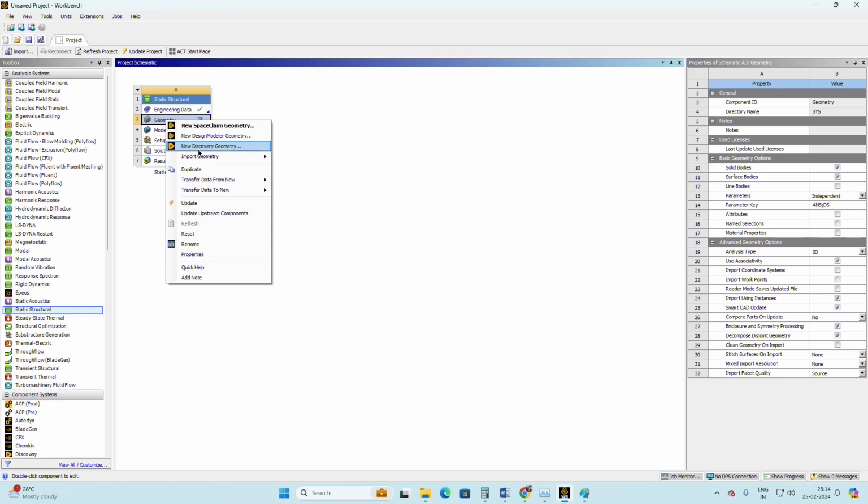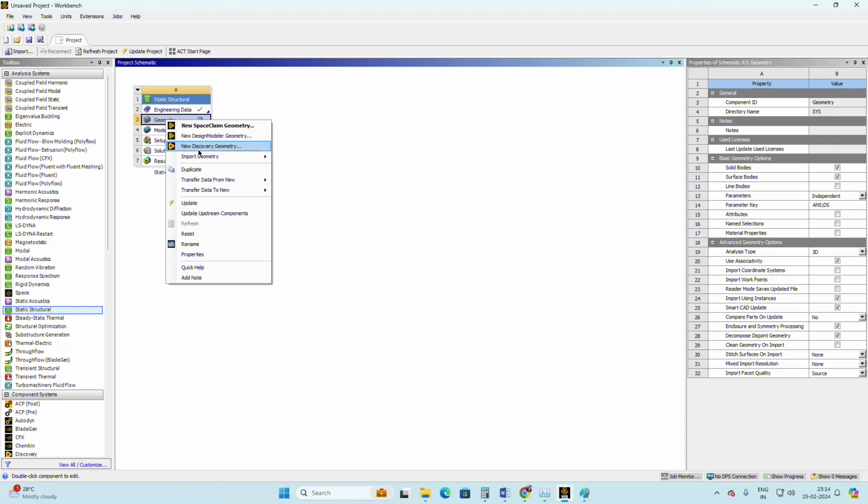Earlier we had separate software for design, and most analysis software did not give much importance to geometry creation, so they provided simple geometry only. Nowadays they are giving this kind of provision.